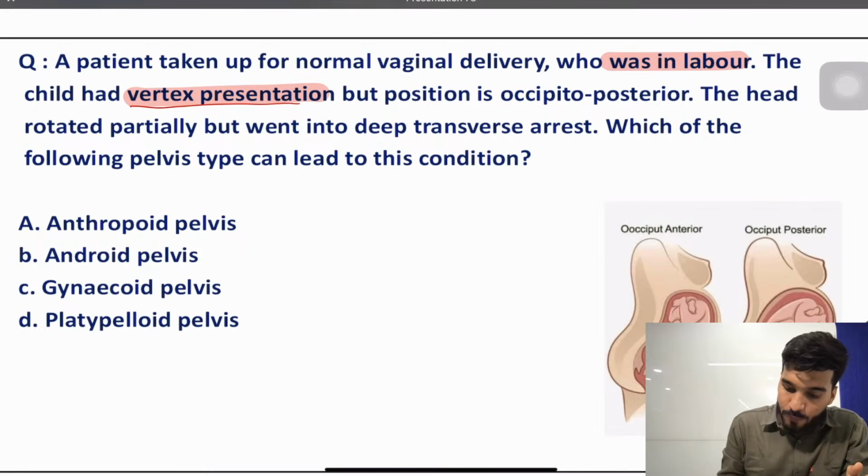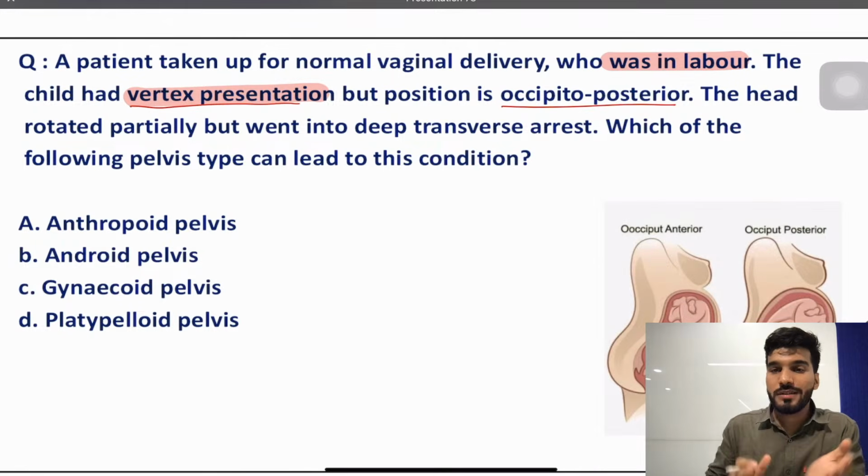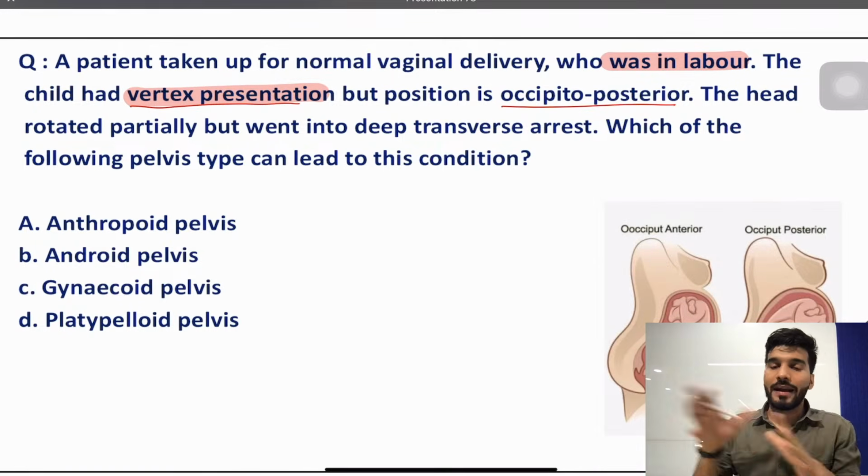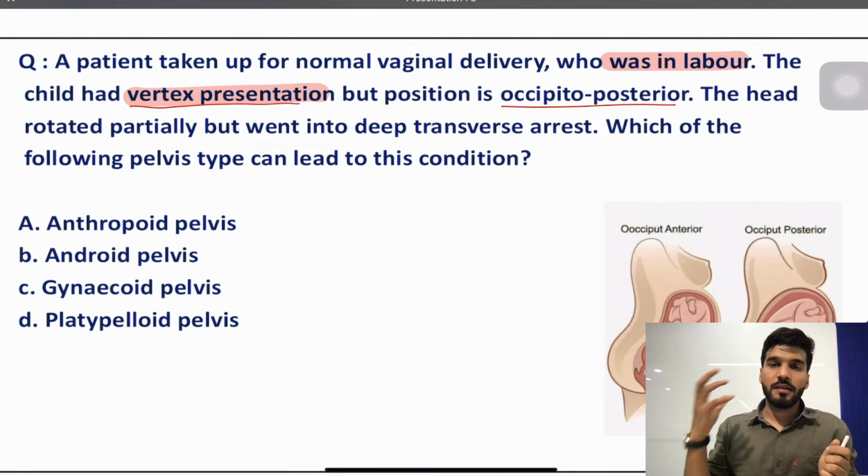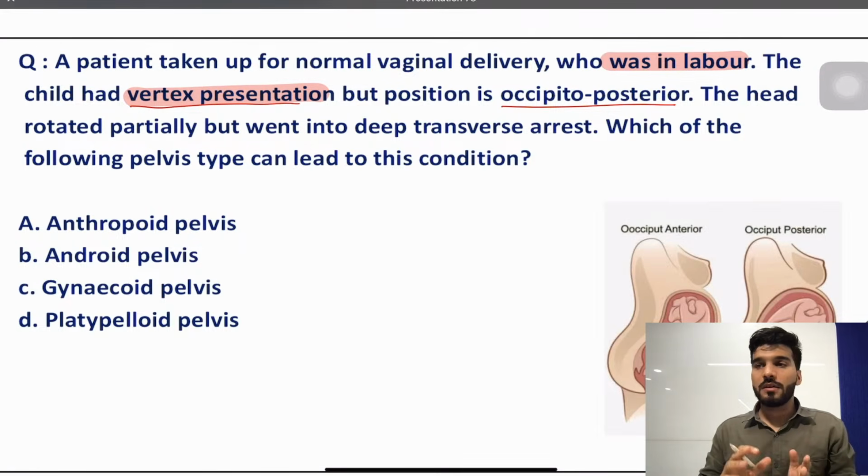Is that clear? The position is occipito-posterior. Occiput on the posterior side. Sir, what is occipito-anterior and what is occipito-posterior? Occiput on the posterior side, I call it head occipito-posterior. Occiput on the anterior side, I call it occipito-anterior.